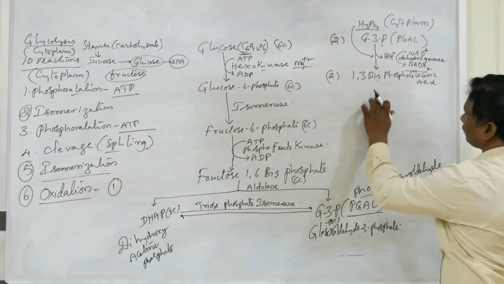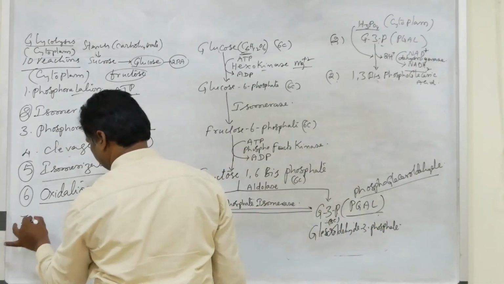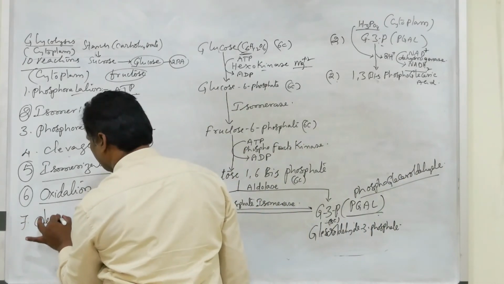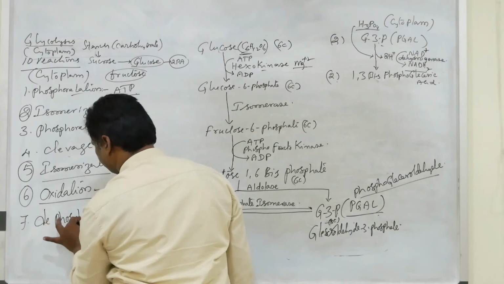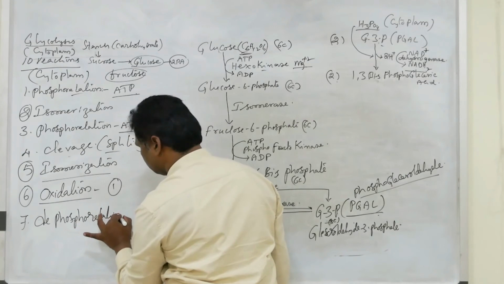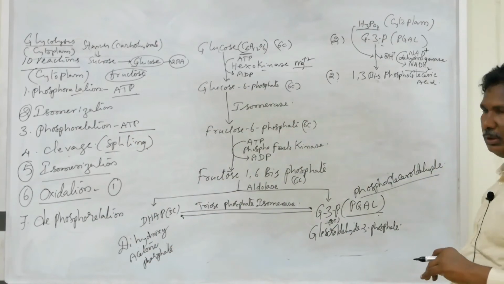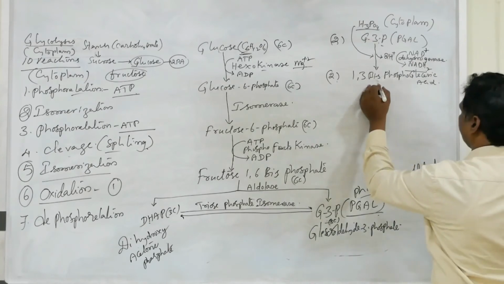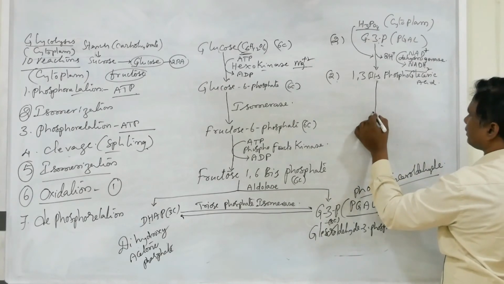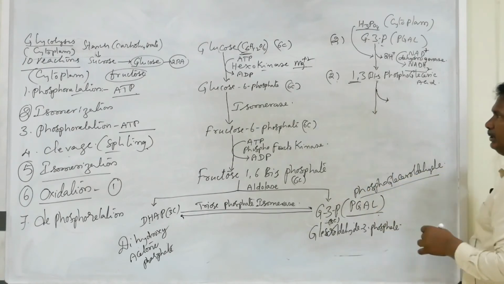Next step is the dephosphorylation. In the dephosphorylation, there is loss of phosphate from the first position.